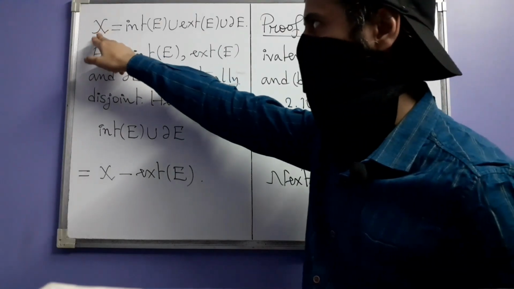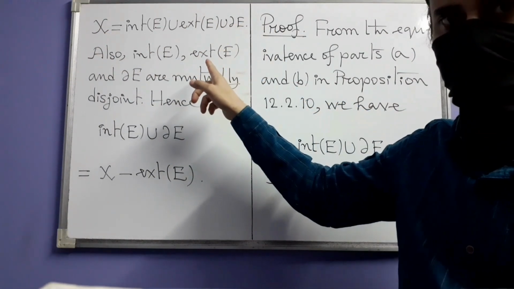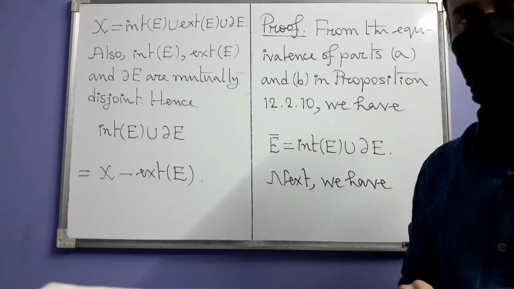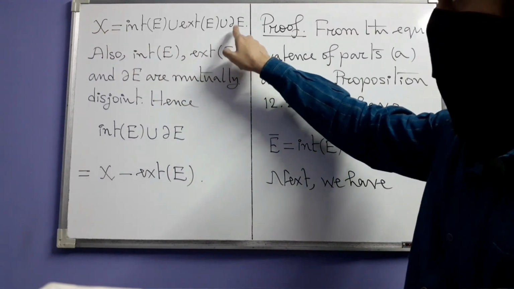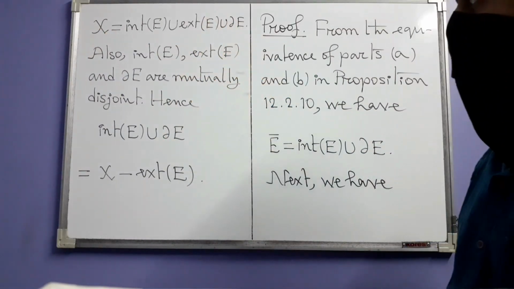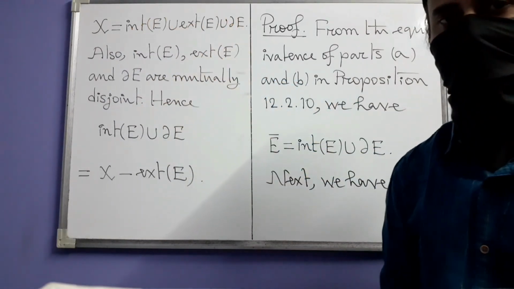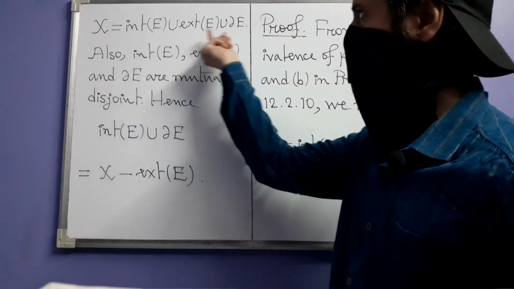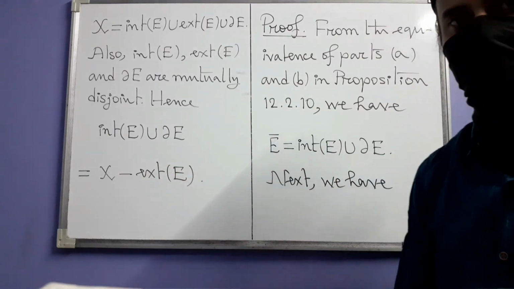Because if you take any point of this space, then that point is either an interior point of E or an exterior point of E, or if none of these two is true, then by definition it's a boundary point of E. That is why anything here is automatically in this union, and this union of course is also contained in this because these are after all subsets of X. And additionally these sets are mutually disjoint, no two of them intersect. That is why the union of this one and this one will be the complement of this third one in X. That's it.